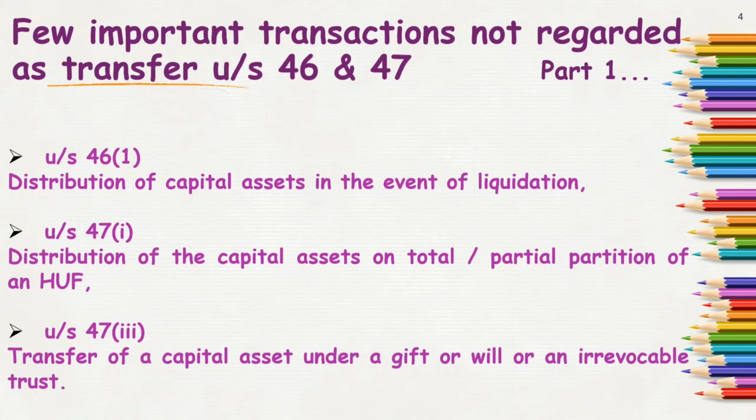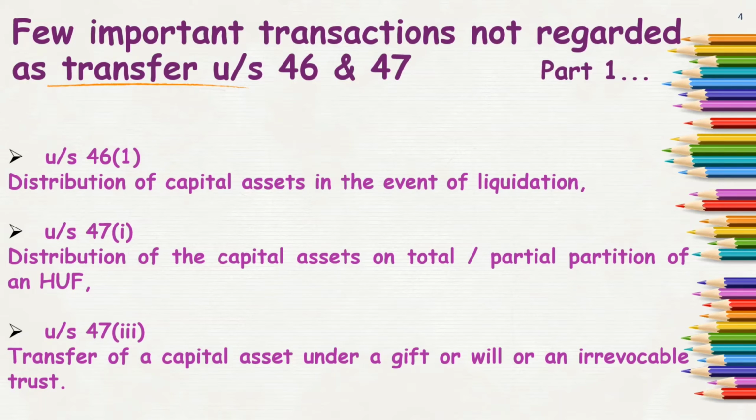A few items which are not regarded as transfer start from section 46 subsection 1, which says distribution of capital asset in the event of liquidation. So when any liquidation of the business is occurring, at that particular time when any capital asset is being distributed, such a distribution would not amount to any activity which is termed as a transfer in the head capital gain.